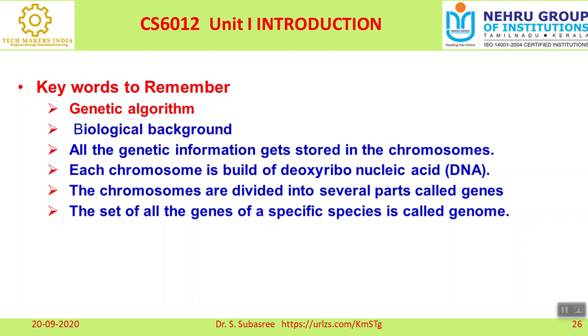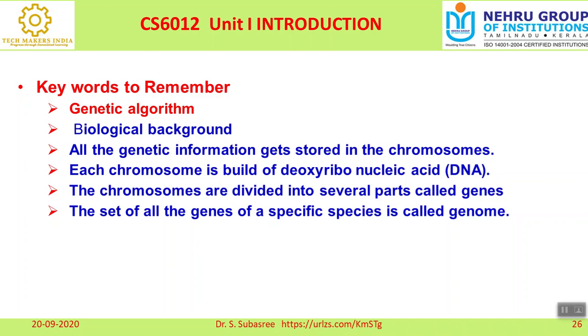It purely depends on the requirement. For example, if I want to identify whether a particular person is affected with cancer or not, then I cannot test on one set of genes. The entire human gene set has to be analyzed. For that, I can go for genome analysis.